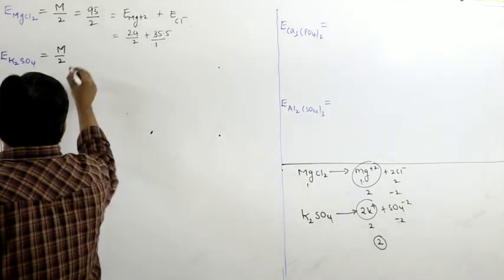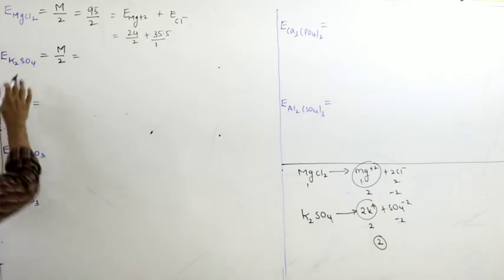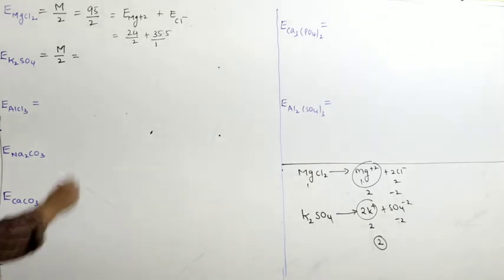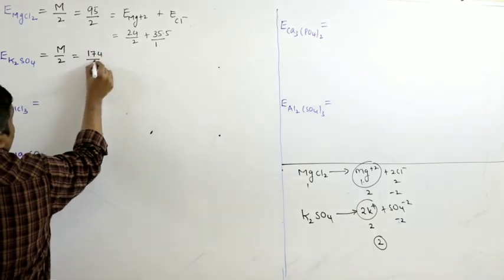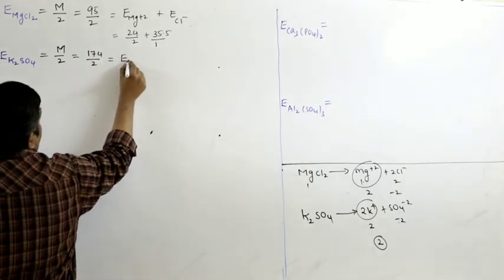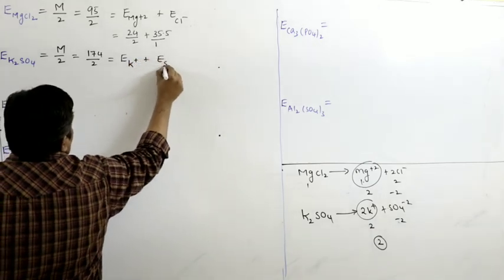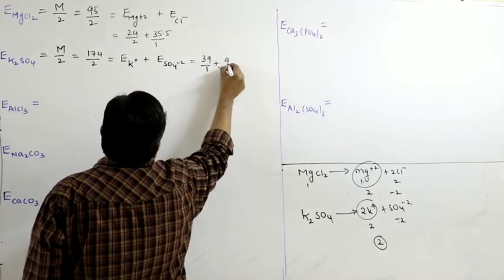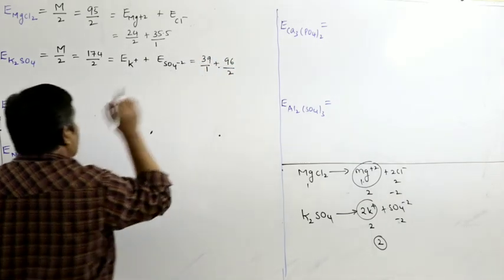So coming to this, what is the molecular weight? 2 into 39 is 78, sulfate 96, so 174. So it is 174 by 2. Or what can we write? Equivalent weight of potassium plus equivalent weight of sulfate. So this is 39 by 1 plus 96 by 2. Charge on the ion is 2.